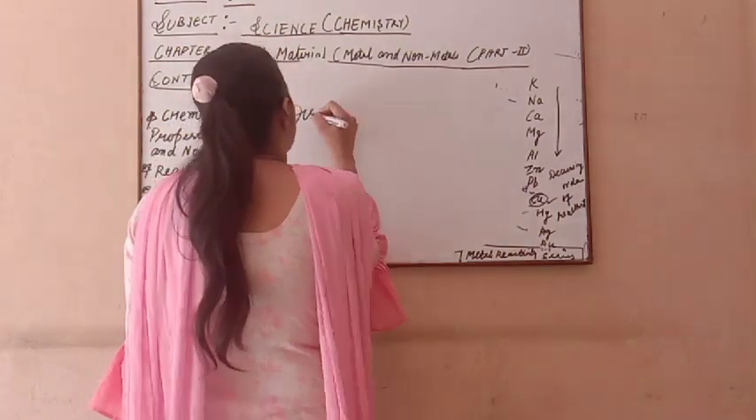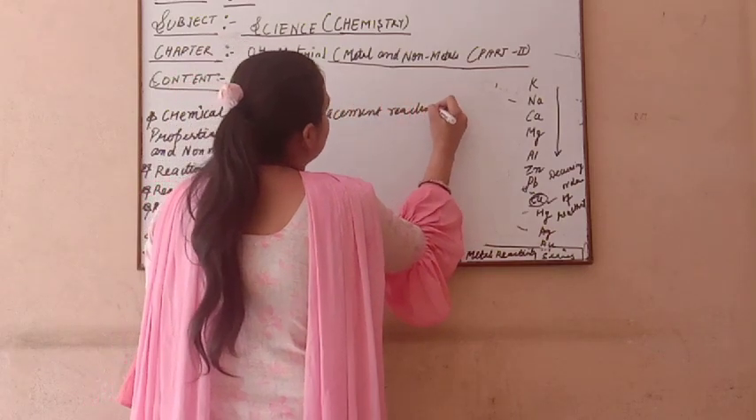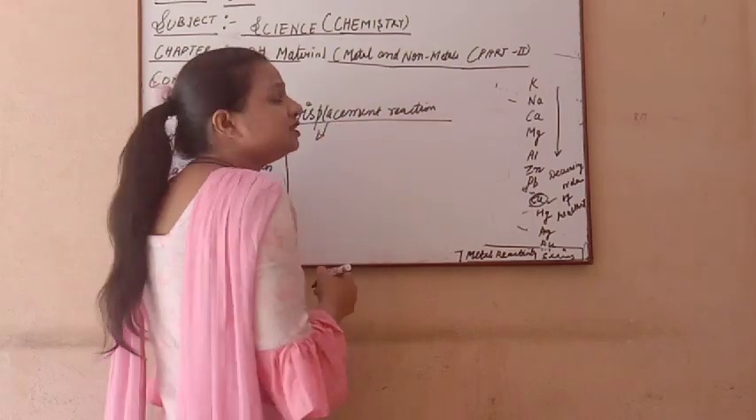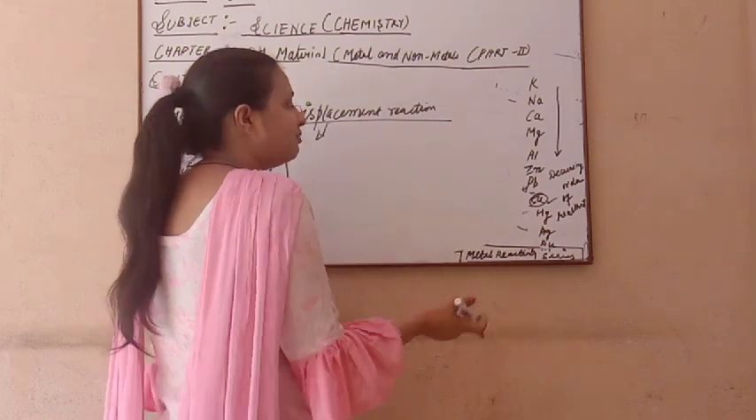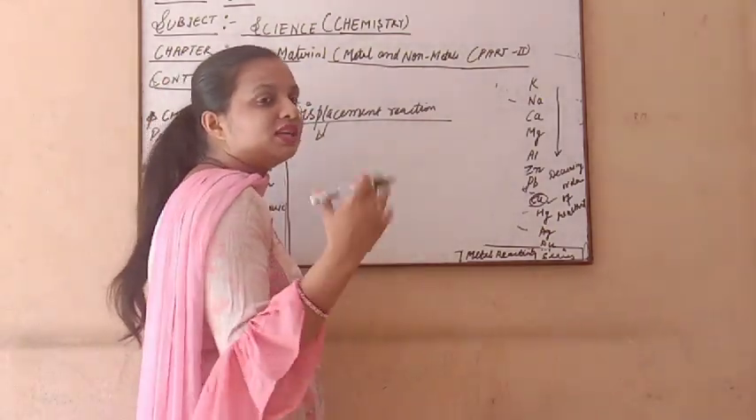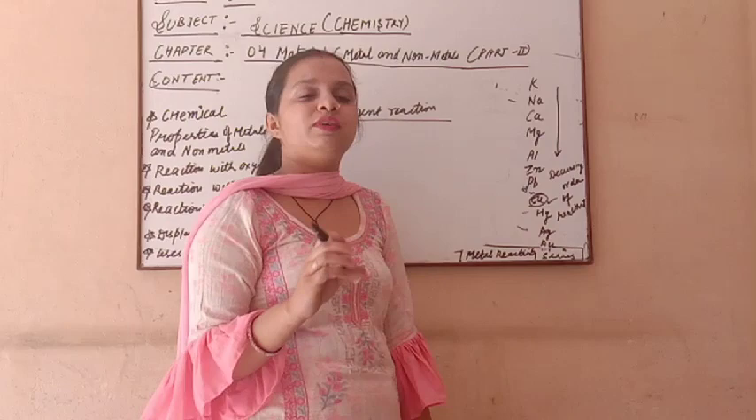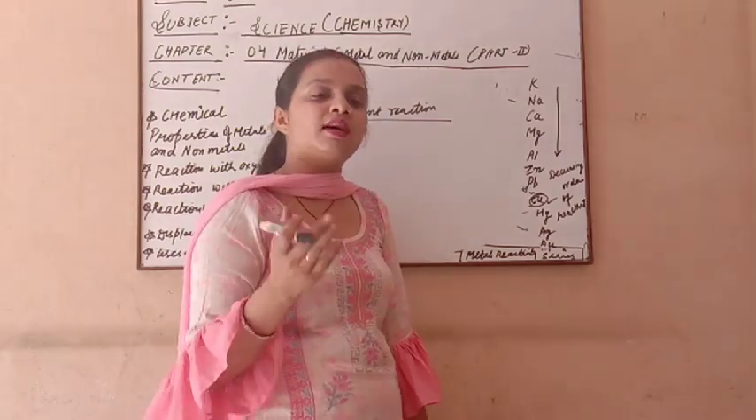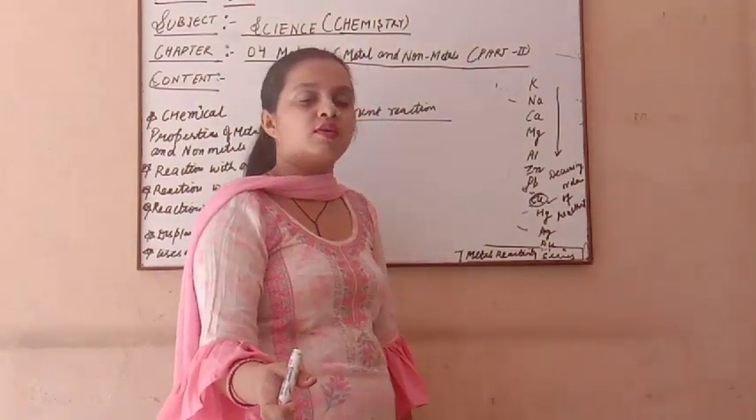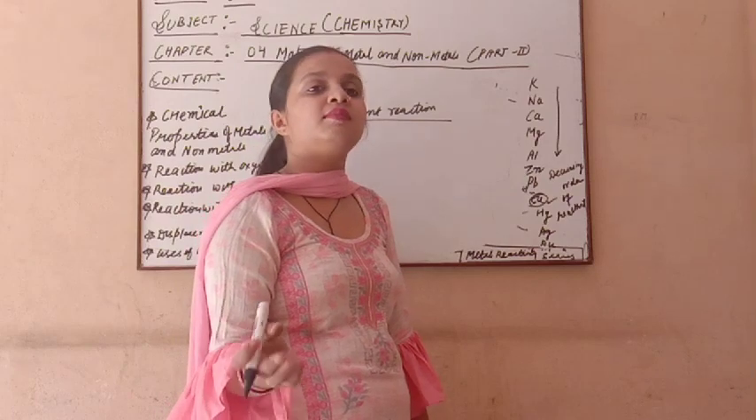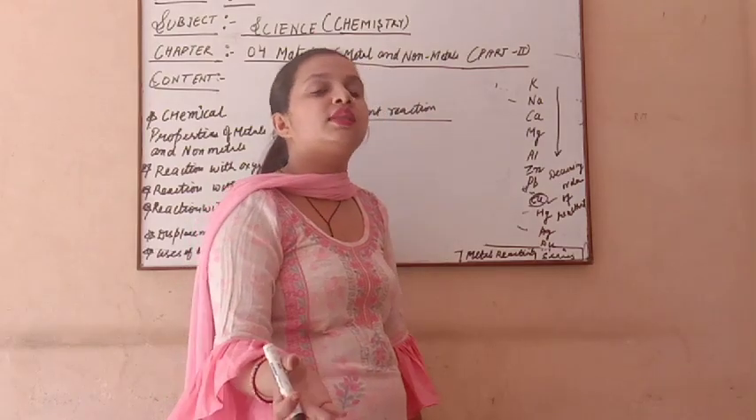Now we discuss a very important reaction, that is the displacement reaction. What do you mean by displacement? Like you are sitting on a seat and another student makes you leave that seat and sits on it. So what occurs here is that you are displaced from that seat, and that student is seated on your seat.